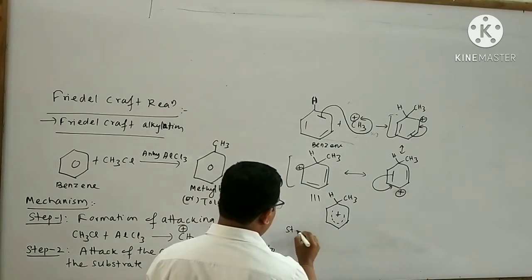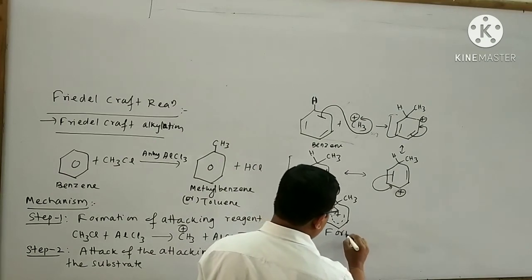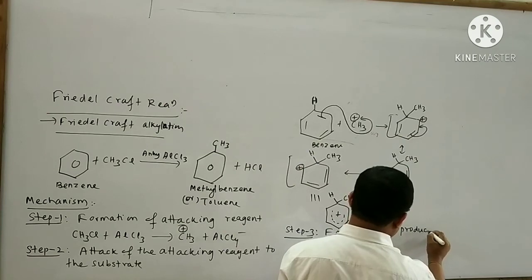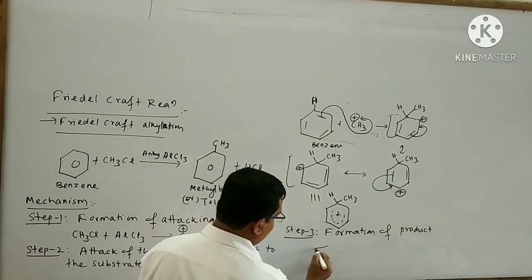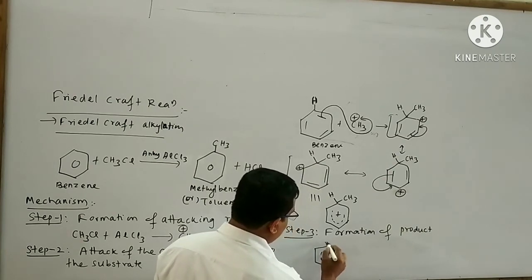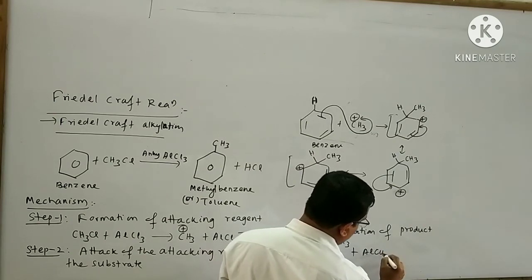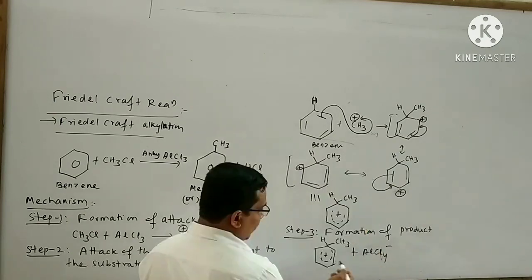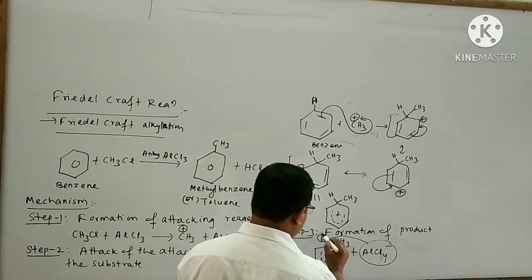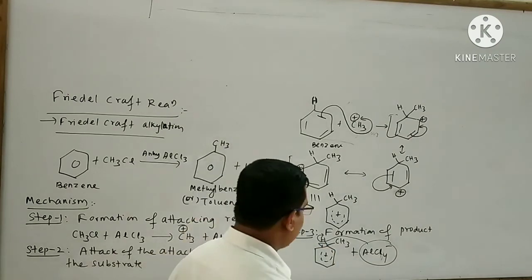Next is your step number 3, formation of the product. Now this species is attacked by AlCl4 minus, which abstracts the proton like this. Here a double bond will be formed like this.